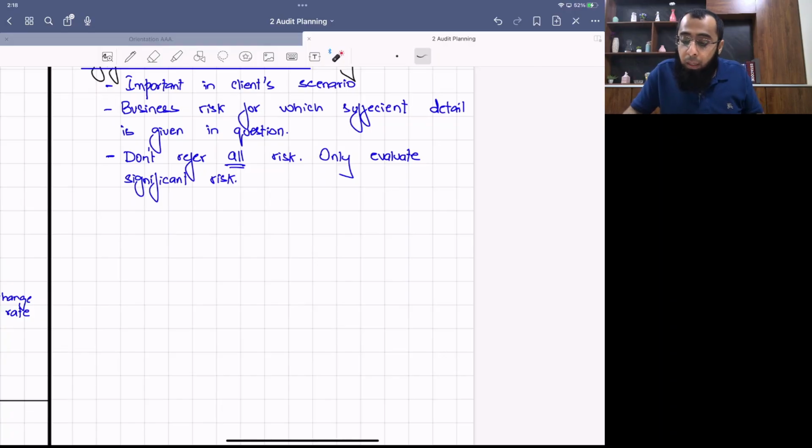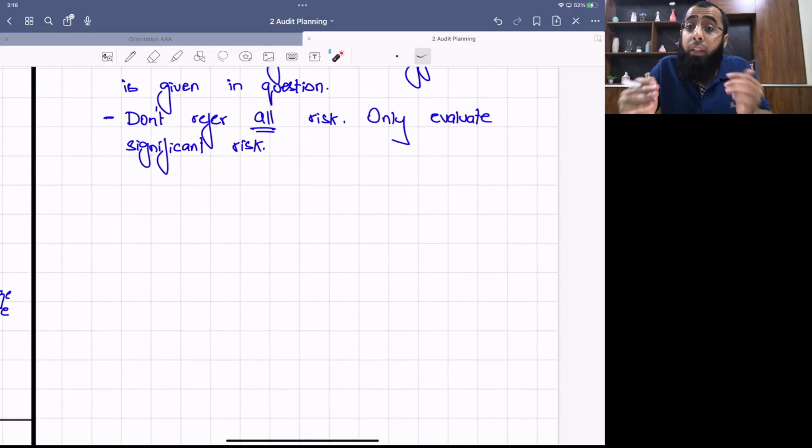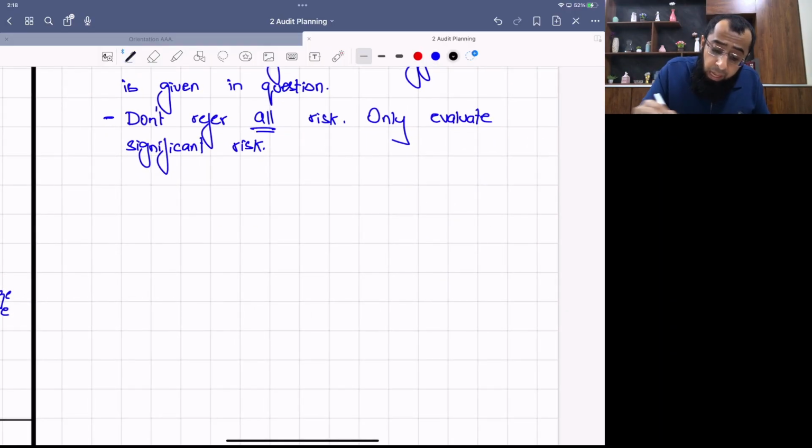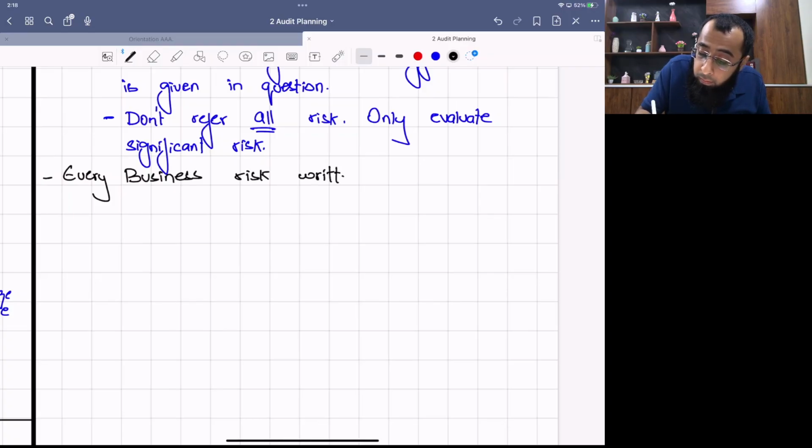Okay. Now coming towards the drafting approach, the marking. Every business risk written or drafted by a student will be evaluated, or marked, from two perspectives.